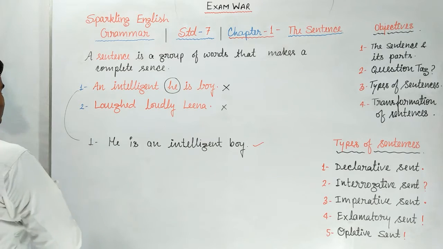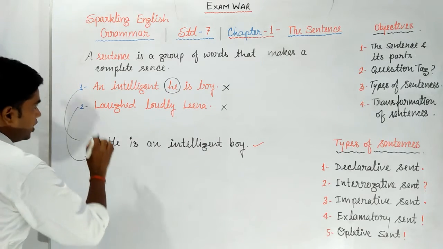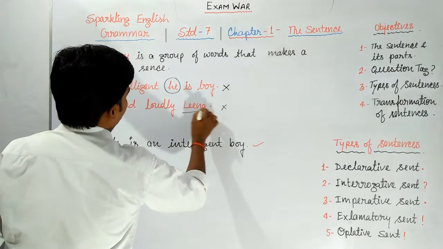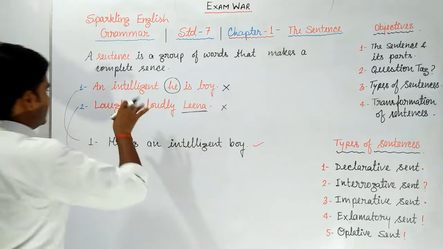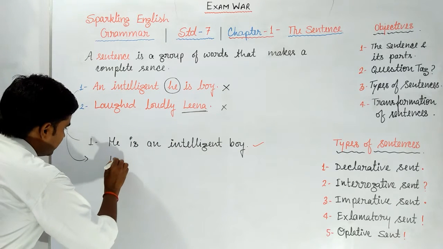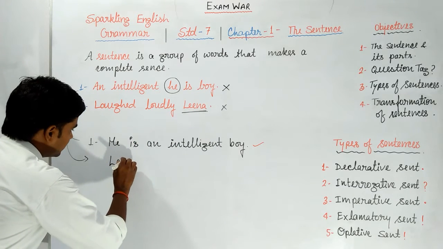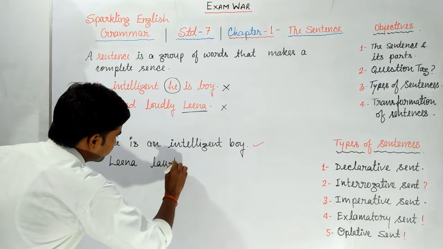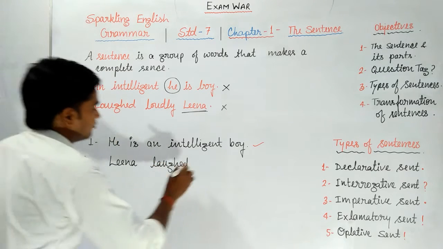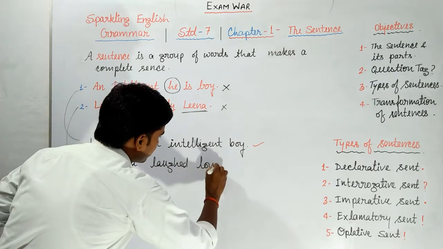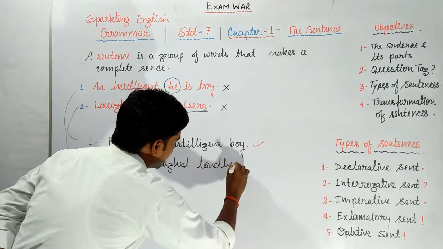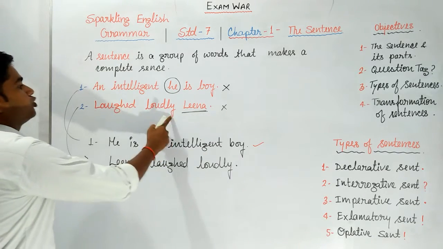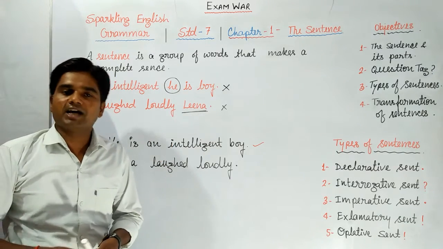Second one. What is the subject here? Lena. Who is laughing? Lena. I mean, Lena is the subject. Lena laughed loudly. Now the second group of words is also making sense.